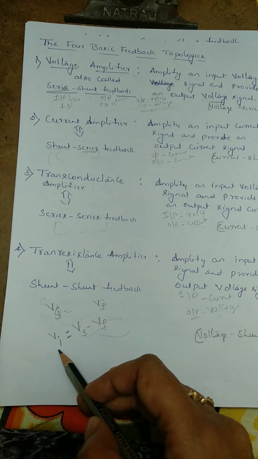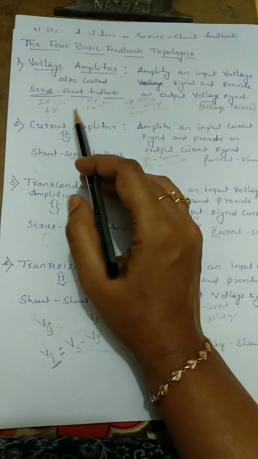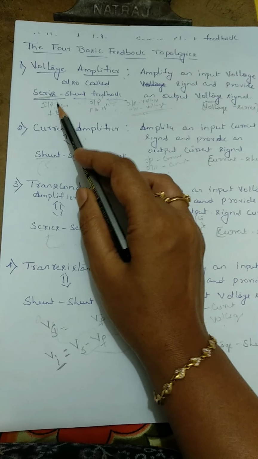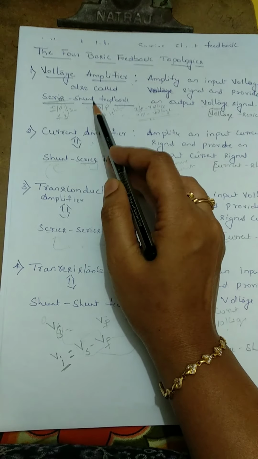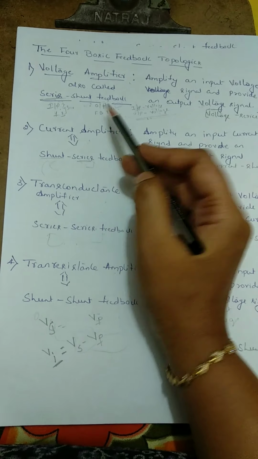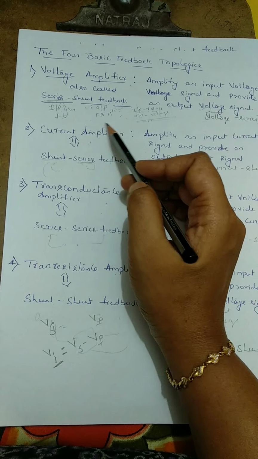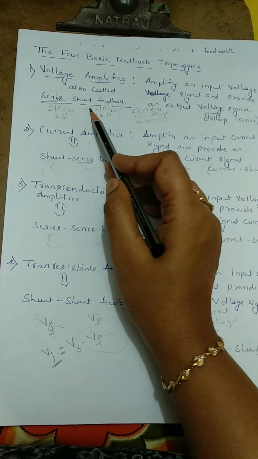Series shunt means that we are connecting the feedback signal to the input signal in series, and shunt means at the output side we are connecting the output to the feedback structure in parallel. That is, the output to feedback connection is shunt.